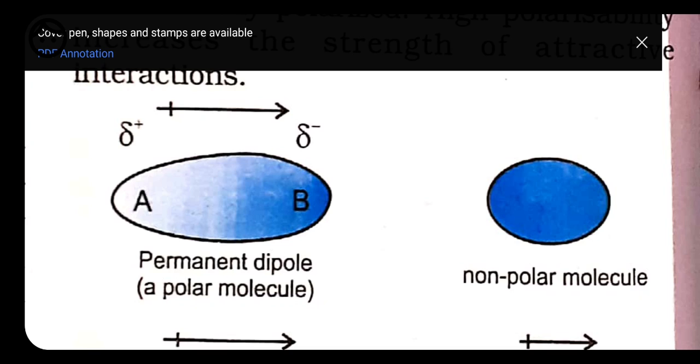Okay, so iodine, we know iodine is non-polar in nature, so it does not have any charge on it. But hydrogen chloride is polar, because of the difference in electronegativity, which means it has some charge on it. Because the electronegativity of chlorine is so high, it has the ability to induce a dipole moment into a non-polar molecule also.